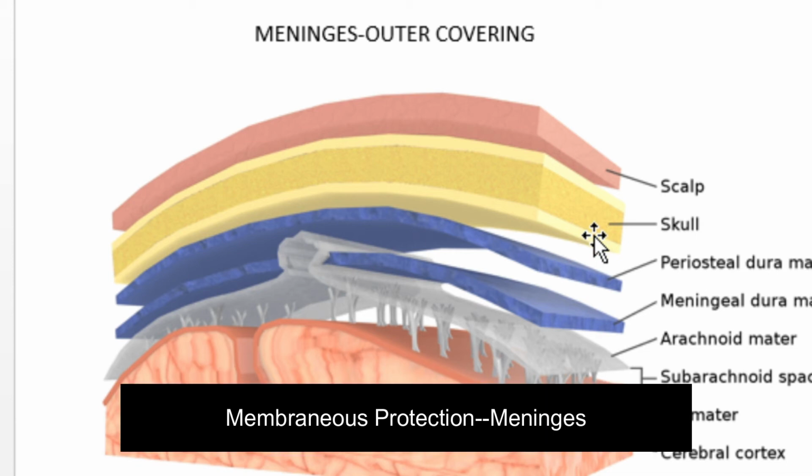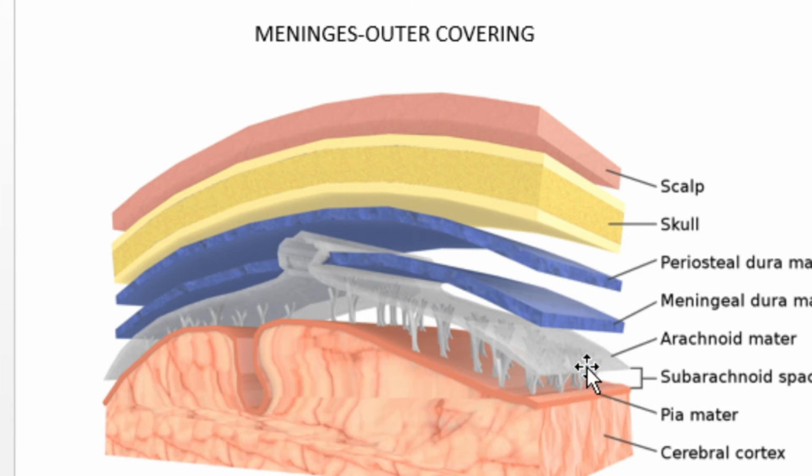Just below the skull we can see a three-layered structure. This three-layered structure is called the meninges. Meninges has many layers like dura mater, arachnoid mater, and then pia mater. Just below here, this reddish part represents the cerebral cortex, that is part of the brain. These are the protective layers of the brain.